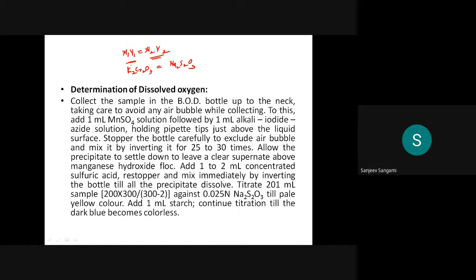Then how much you took? The 10 ml of K2Cr2O7 you took. Then normality, you have to calculate it. Then volume, how much it is consumed. With that you have to calculate what exactly the actual normality of the Na2S2O3 is which you took.